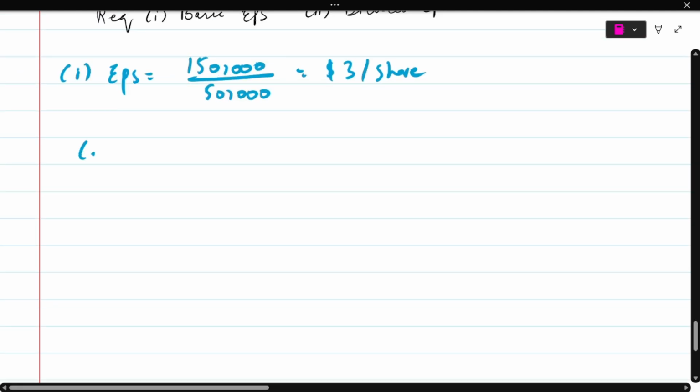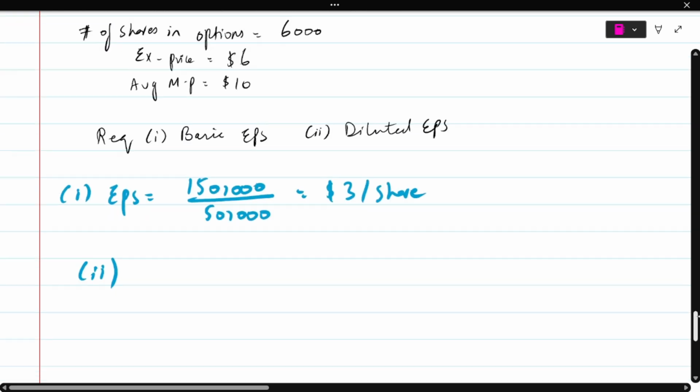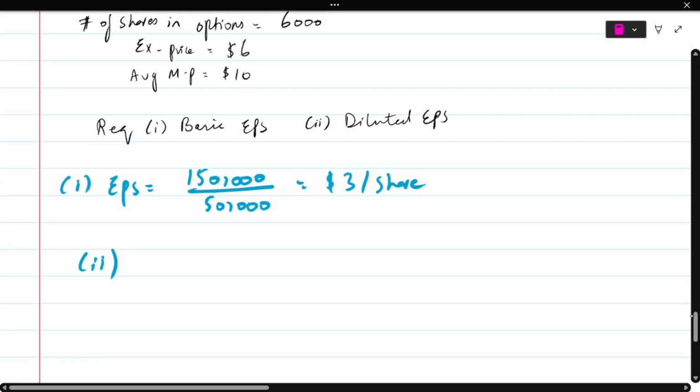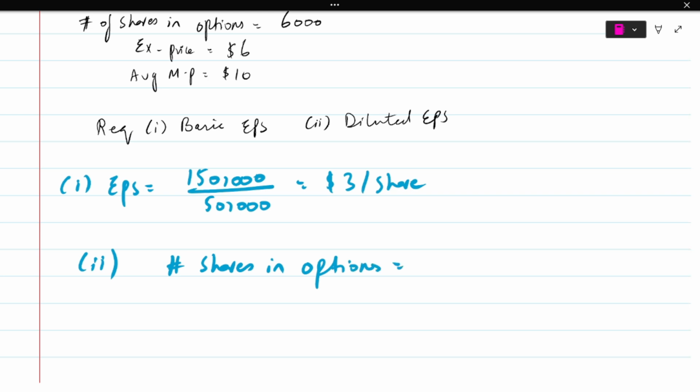Now I have to do the working for diluted EPS. What does the question say? That there are shares and options. So the shares that I'm getting, if I go for the options, are 6,000 shares, right? And if I buy the same shares from the market, then how much is it gonna cost me? This is what we calculate.